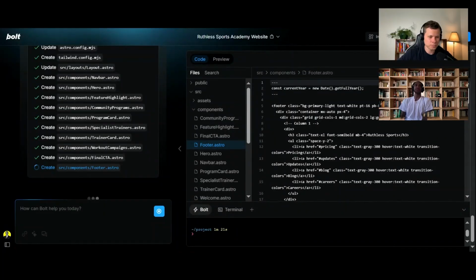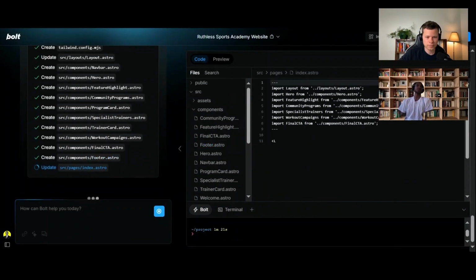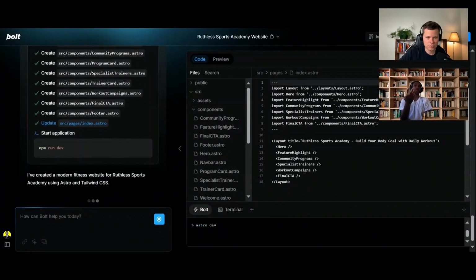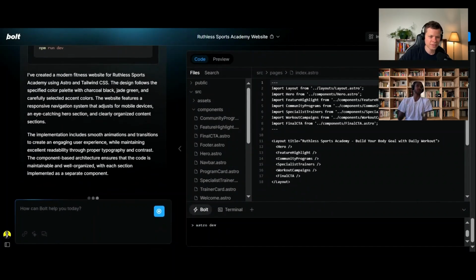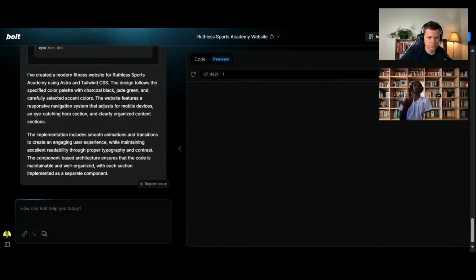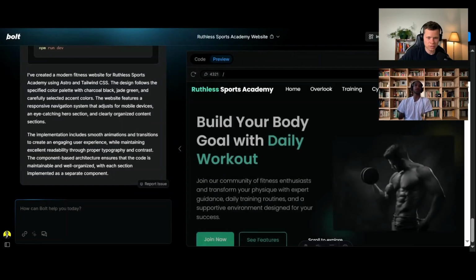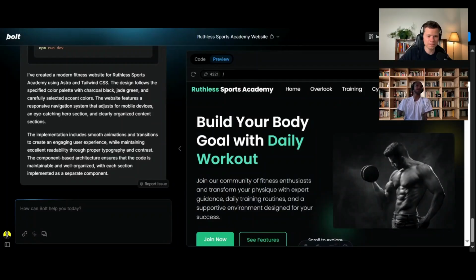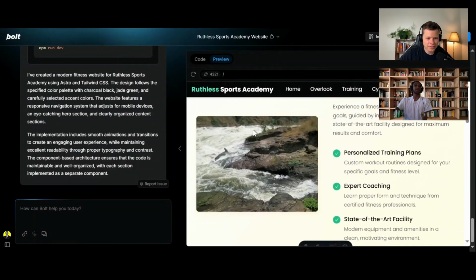This is pretty crazy. No, this is insane, because what's cool about this is that you can iterate really fast. When this is finished, we're going to have a website up already. It's going to show us a preview in a second here. So it's largely finished now. All we have to do is give it a small tweak and say, okay, we want this article page now. There it is. Good looking site already, just like that.